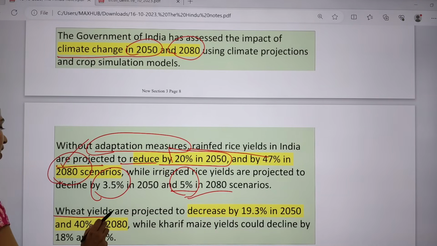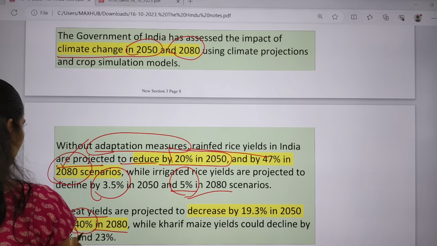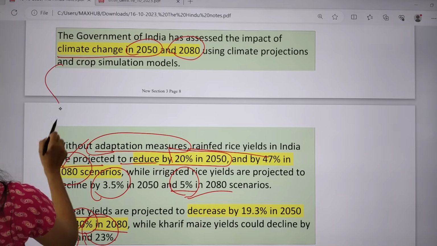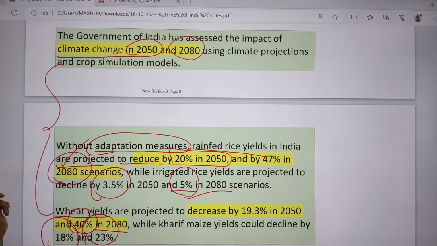And if you see, wheat yields are predicted to decrease by 19.3% in 2050 and 40% decrease will happen by 2080. Even maize yields will also decline by 18% and 23% in 2050 and 2080 respectively. So this is the data which says that yes, there is going to be a decrease in food productivity.